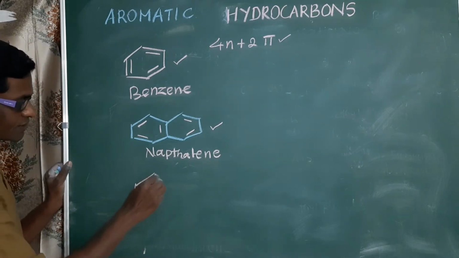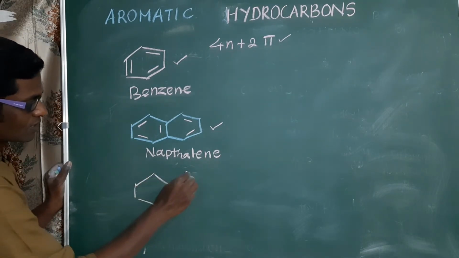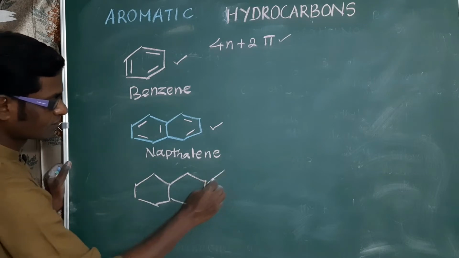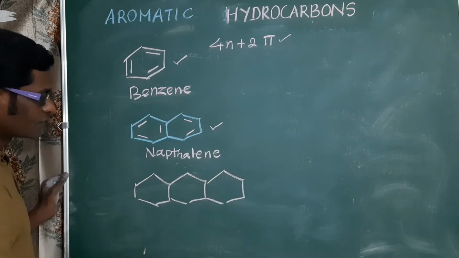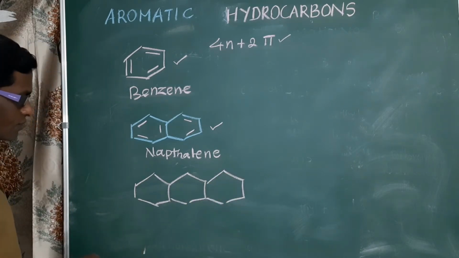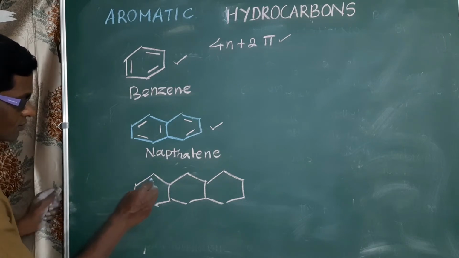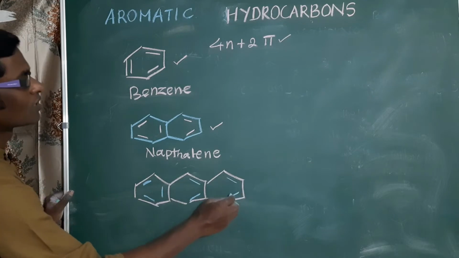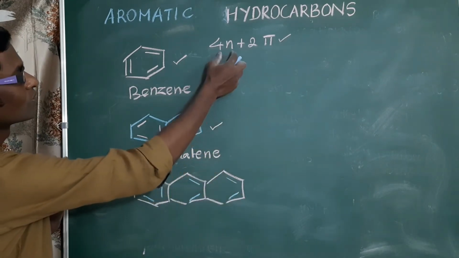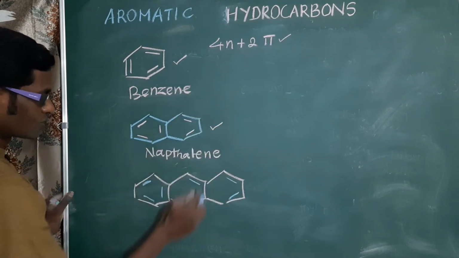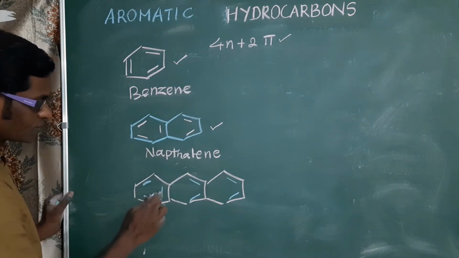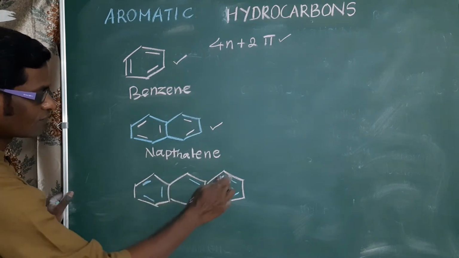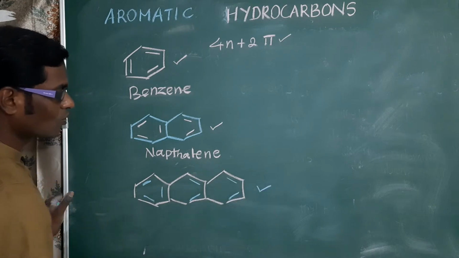Next is anthracene. Anthracene contains 3 ring structure. Number of pi electrons should be 4 into 3, 12, 12 plus 2, 14. 2, 4, 6, 8, 10, 12, 14. So aromatic.